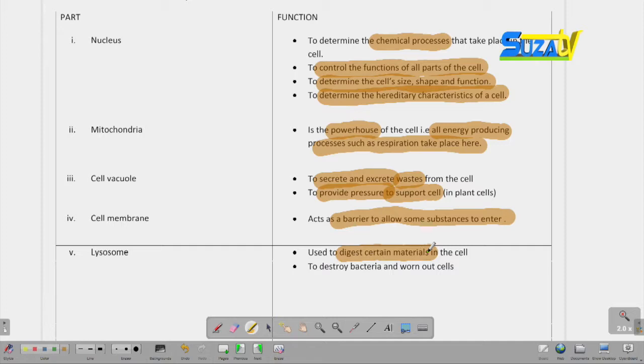And also they are used to destroy bacteria and worn out cells. All bacteria and all worn out cells are destroyed inside the lysosome. The lysosomes contain enzymes which work by destroying worn out cells and destroying bacteria.